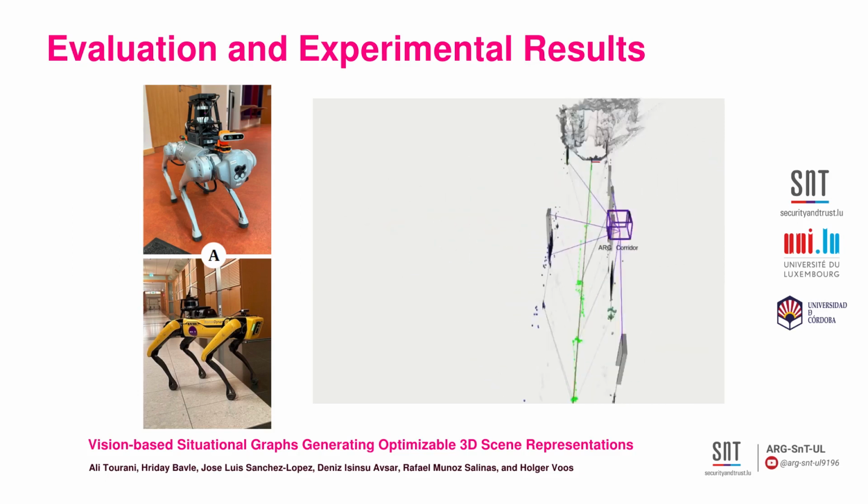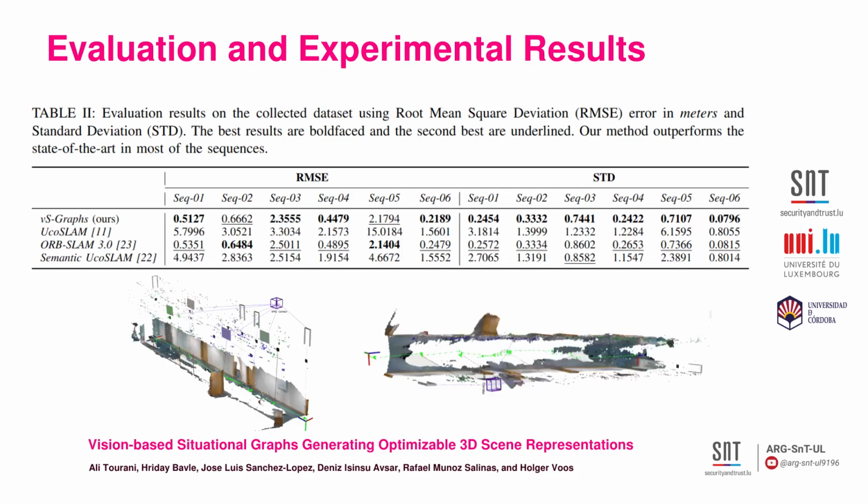Accordingly, various experiments have been done on the proposed approach, UCO-SLAM as a marker-based visual SLAM, semantic UCO-SLAM, and ORB-SLAM3 as the baseline. Also, due to less noisy outputs of LiDAR sensors compared to vision-based sensors, S-Graph Plus, a LiDAR-based framework, has been used to produce ground truth data.